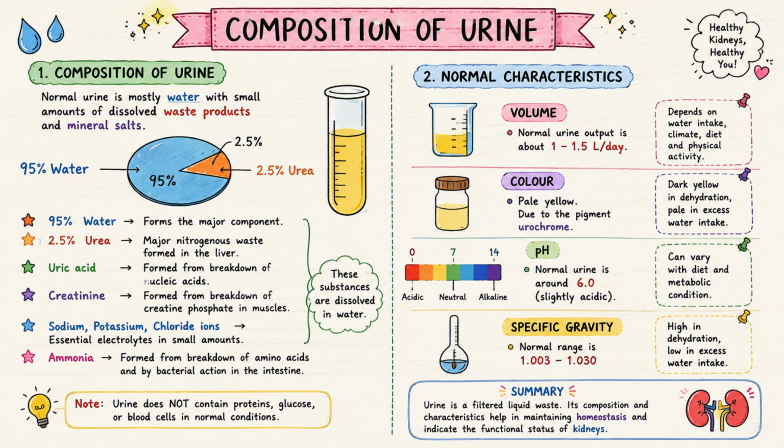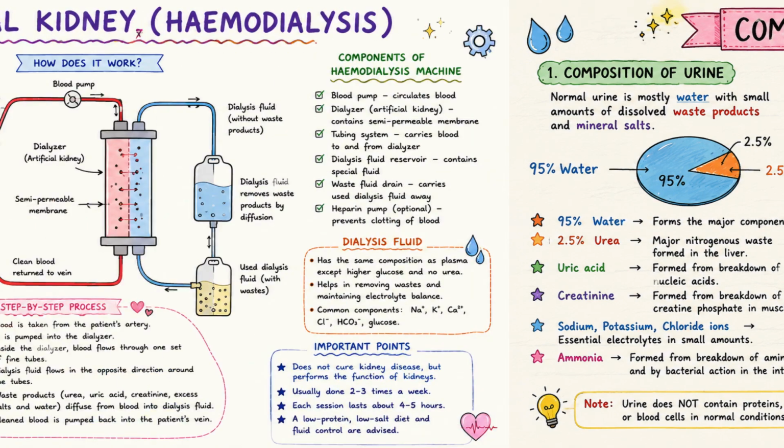Composition of urine. Urine contains about 95% water. It also contains urea, uric acid, creatinine, salts and the pigment urochrome. The normal urine pH is around 6. A healthy person produces about 1 to 1.5 liters of urine every day.